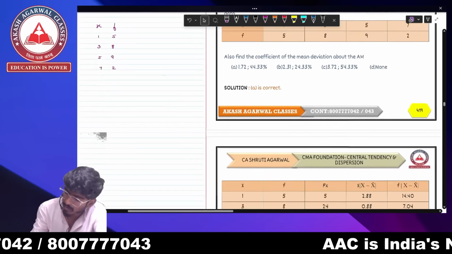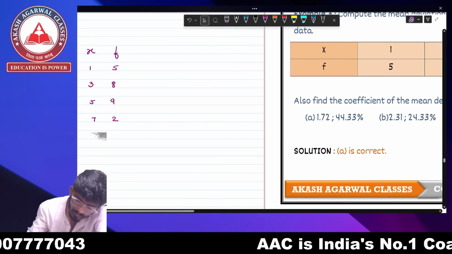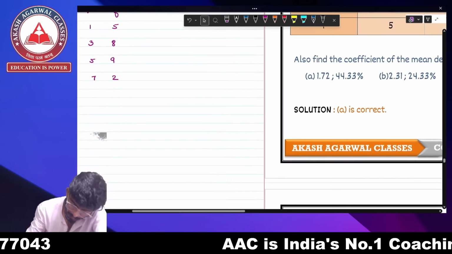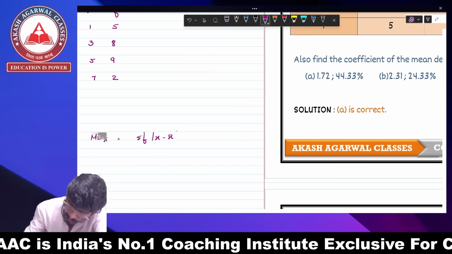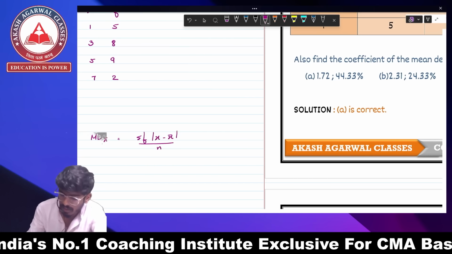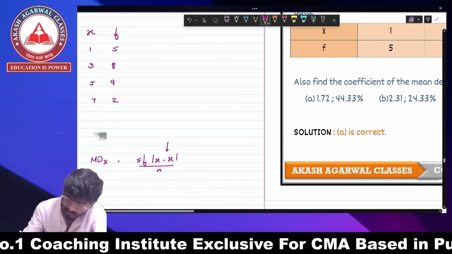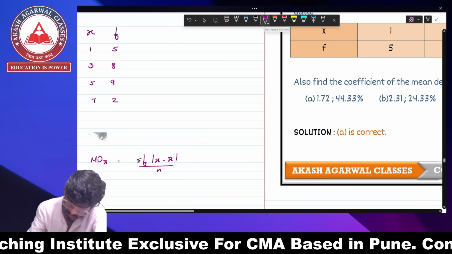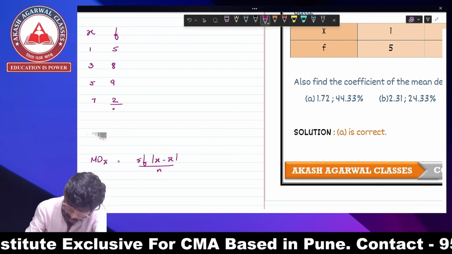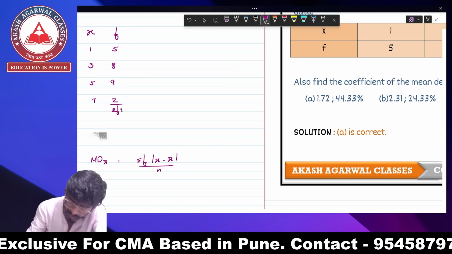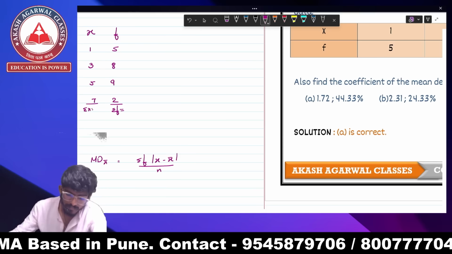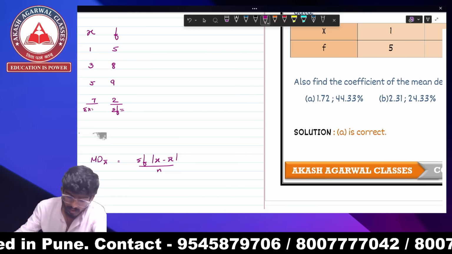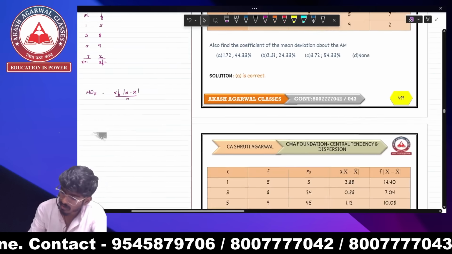Now if you remember the formula for mean deviation about mean, the formula was summation of f into mod x minus x bar upon n, right? So again I need x minus x bar. For that I need x, I need n, I need summation of x. Everything I'm going to need. So this is going to be 5 plus 3, 10, 16.